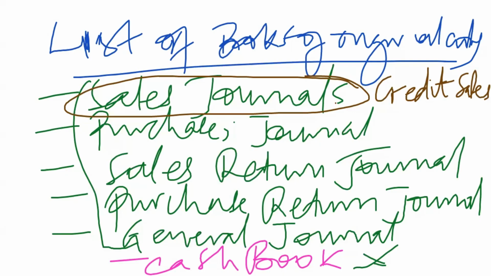Then the other thing that doesn't fall into the sales journal is a sale of a non-current asset. For example, we have sold a motor vehicle, and our business is not dealing in selling motor vehicles as its inventory. Then we are not supposed to include that. It would be called a disposal of a non-current asset.